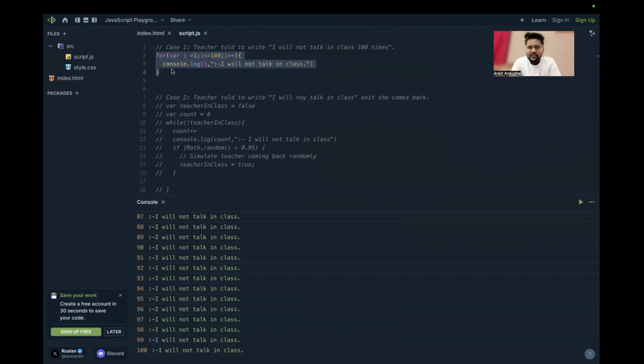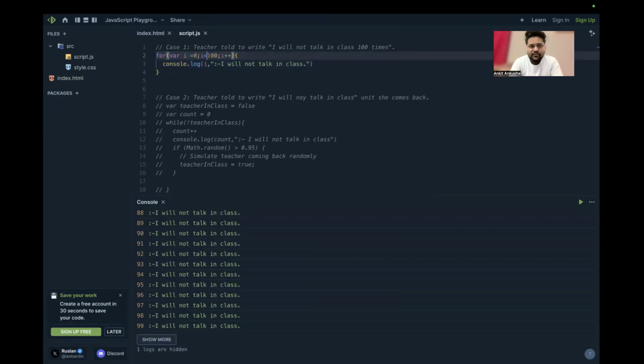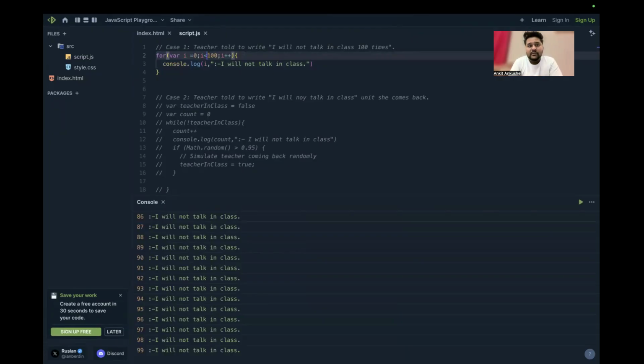There is a first case where the teacher told you to write, I will not talk in class, 100 times. In this case, you are looping through it from 1 to 100. As I told you, if I say 0 to 100, the one which I had previously told you, I is equal to 0, I is less than 100, I plus plus, console log, this thing.